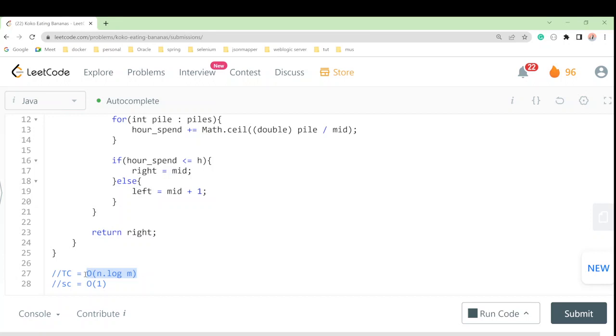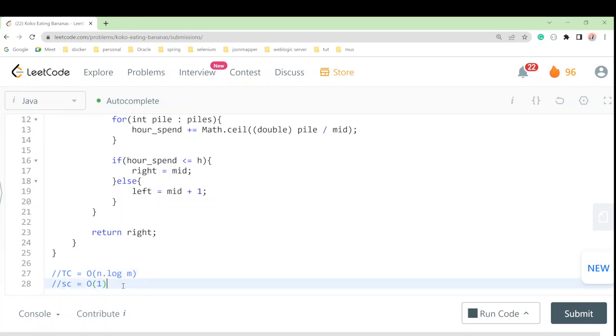So in binary search, you know that log m it will take, right? And for each eating speed, the speed should be the middle, right? And we traverse the array and we calculate the overall time Koko has spent, which takes O of n, right? O of n traversal, and for that we have O of n into log m.